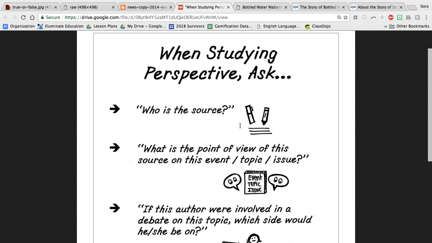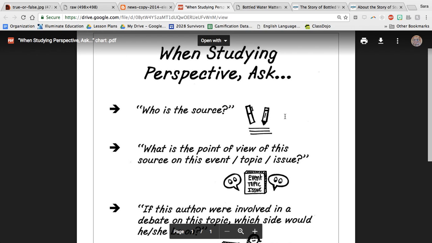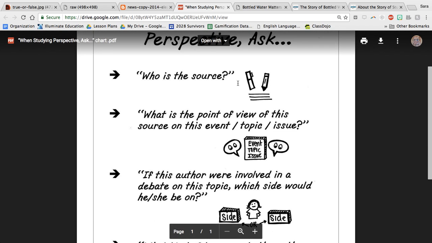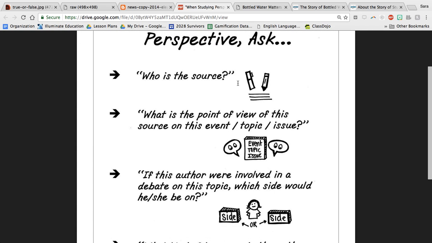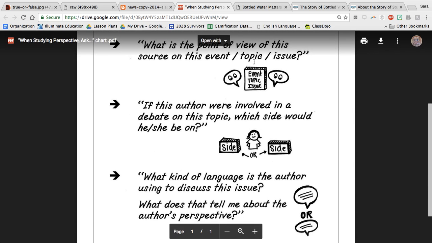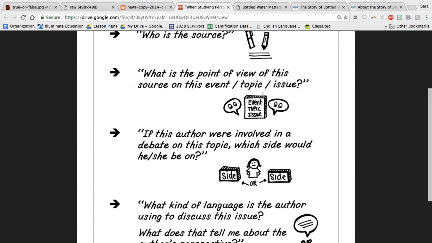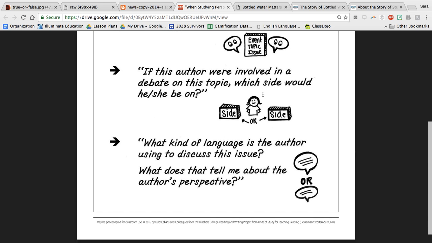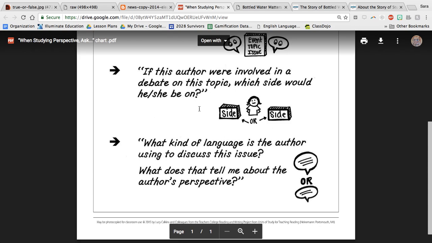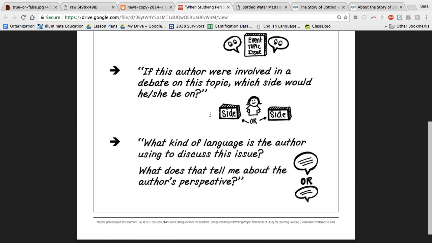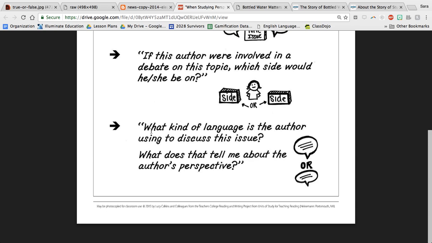When we're studying perspective or point of view, it's very important that we ask ourselves, who is the source? What do we know about the person or organization that published the piece of writing or video that you're watching? What is the point of view of this source on this event, topic, or issue? Do they feel positively? Do they feel negatively? What do they think about this topic? If this author were involved in a debate on this topic, which side would he or she be on? And lastly, what kind of language is this author using to discuss the issue? What does that tell me about the author's perspective?